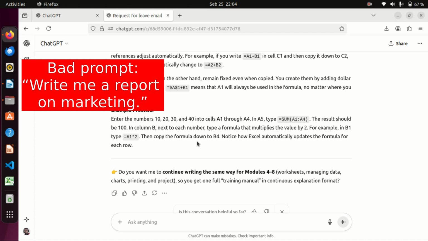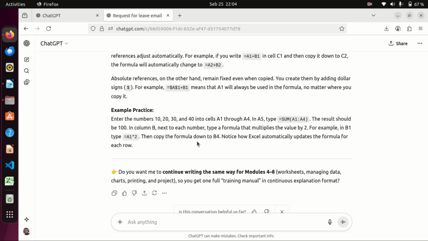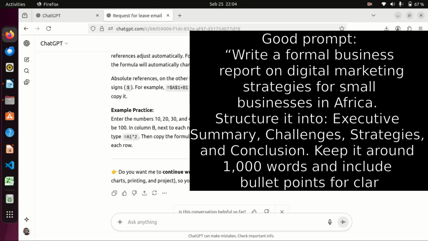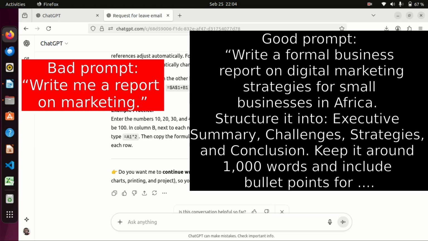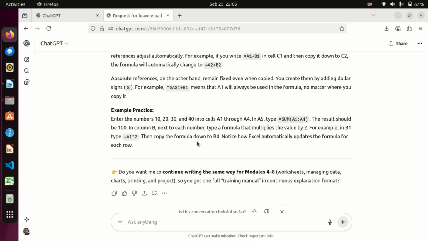Let us look at another example where you may want to write a report. Let us look at these two. Write a report on marketing. This is too narrow. Now let us write a broader report prompt. Write a formal business report on digital marketing strategies for a small business in Africa. Structure it into executive summary, challenges, strategies, and conclusion. Perhaps you can even add your own words and say even strategies of growth, maybe whatever. Keep it around 1000 words and include bullet points for clarity. So these two, the second prompt looks more smart.